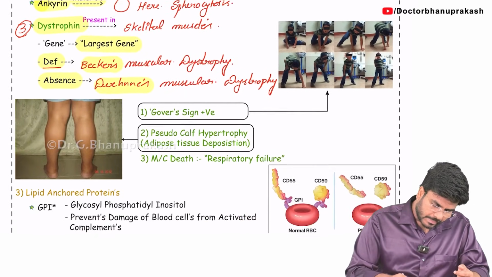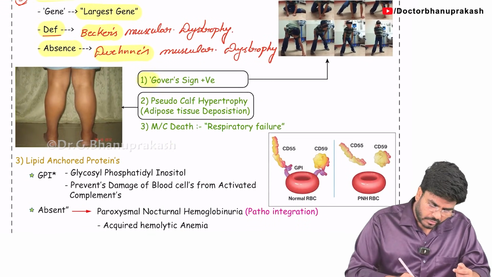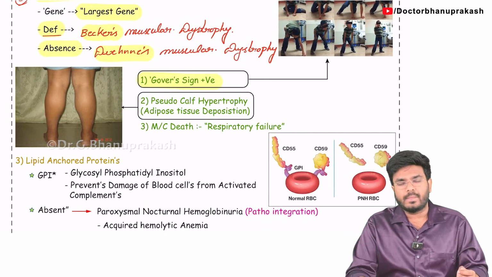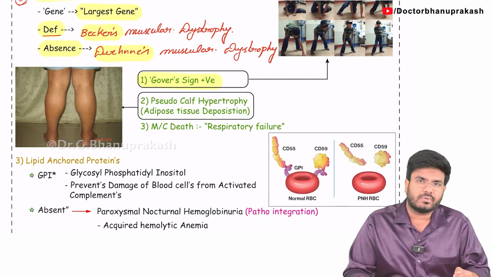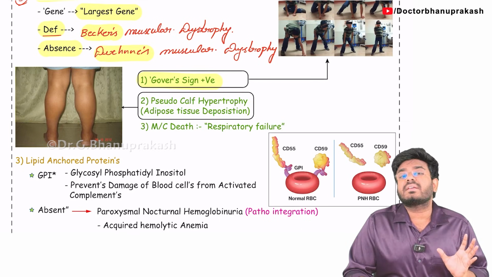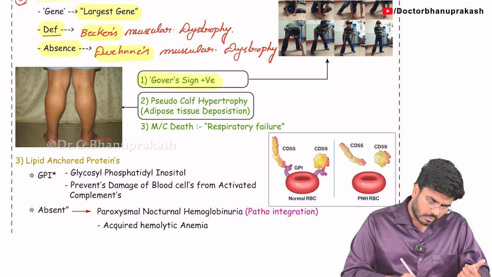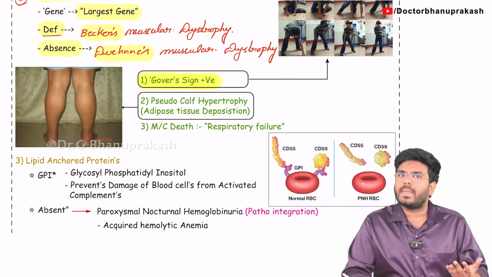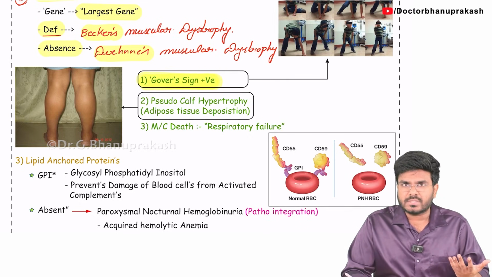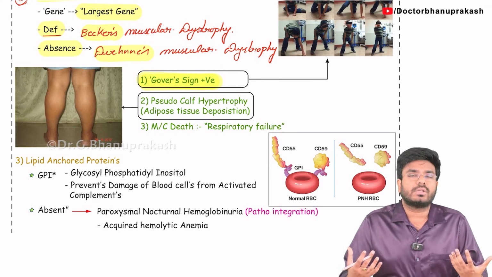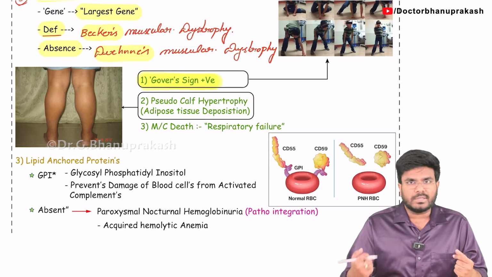So a patient who is suffering with this muscular dystrophy will have Gower sign. Even the Gower sign can be seen in Becker's muscular dystrophy, but it is very prominent in the more severe problem called Duchenne's. What is Gower sign? A boy suffering with this muscular dystrophy is using the support of the upper limbs in order to raise his body.